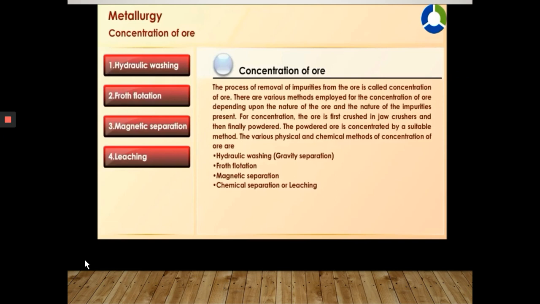For concentration, the ore is first crushed in jaw crushers and then finely powdered. The powdered ore is concentrated by a suitable method. The various physical and chemical methods of concentration of ore are hydraulic washing, gravity separation, froth flotation, magnetic separation, chemical separation, or leaching.